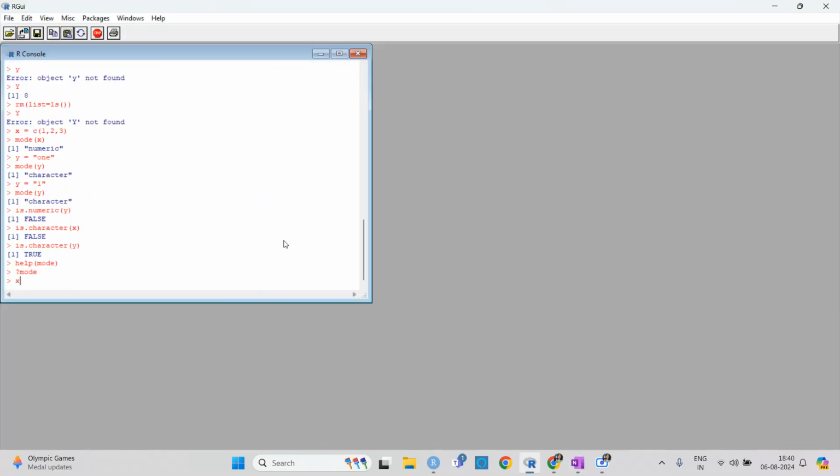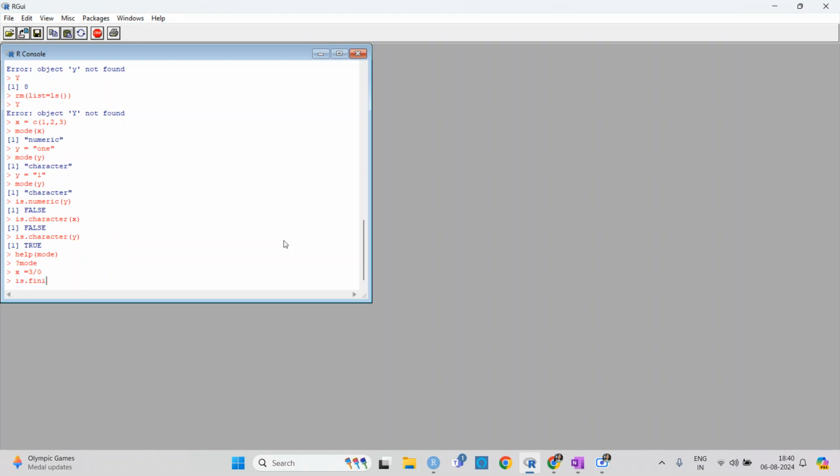Okay. So let's say I have x is equal to 3 by 0, and if I put is.finite(x), then x is not finite because x is tending to infinity, right? So then you can check whether your value is finite or infinite. Right now it seems useless, but when you work further, sometimes inside a function something is working, and sometimes you do not get any answer. It just says that there is an error, infinite, infinite, infinite.